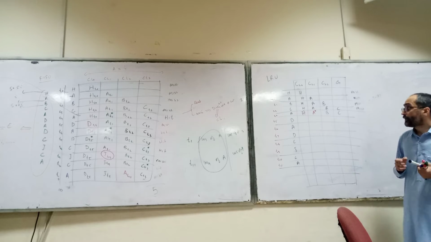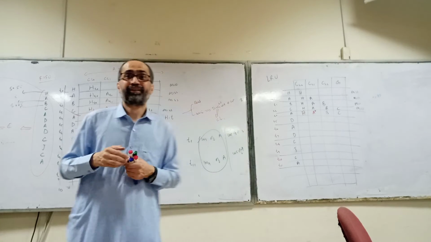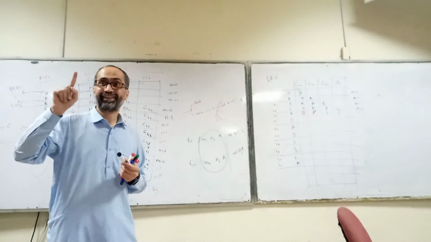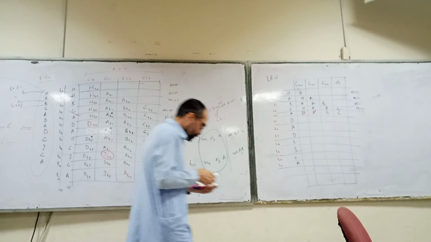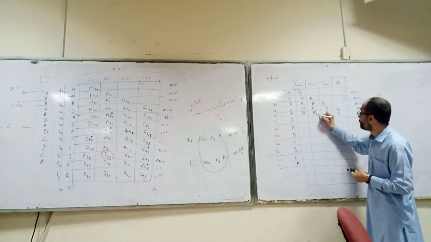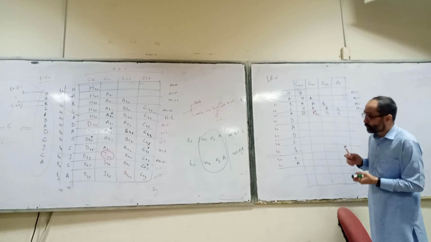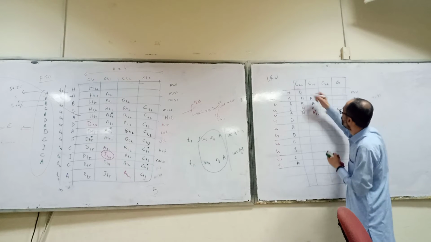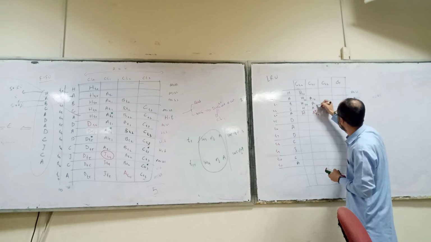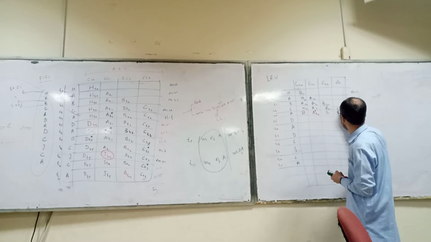So now A is accessed at which point? T4. A is accessed at T4 and there is a hit at T4. So now what time will we incorporate? Initially, if you look here, it was T0, T1, T2 and T3.